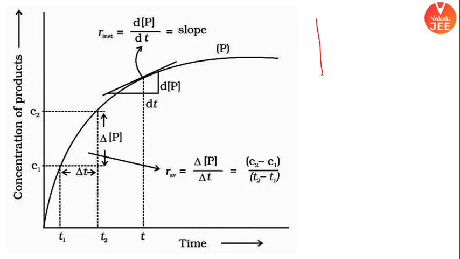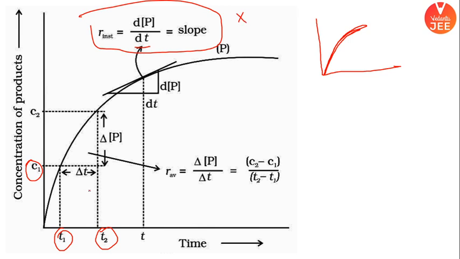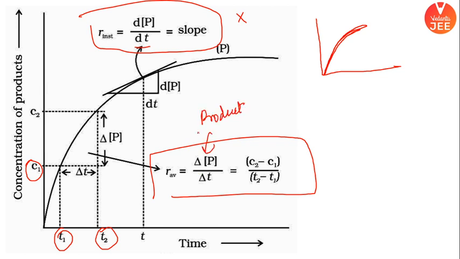So same here, since the concentration of product is increasing, check this out, the graph is like this because the product concentration is increasing. सबसे पहला point इधर देखिए. I hope it is clear. अब देखो, you are starting out with time t1, concentration was c1. After time t2, ठीक है, don't check this for now, I'll come back here. Check this out, average time, right? It will be dp by dt. P represents product, so the graph is representing that there will be a positive overall. It will be positive c2 minus c1, where c2 is more than c1. I hope it is clear.